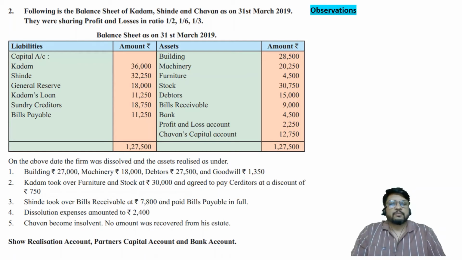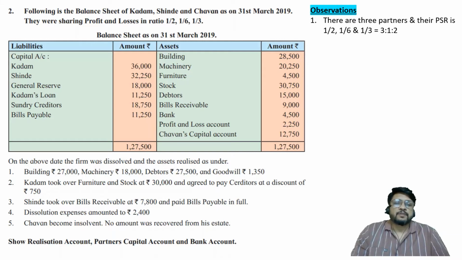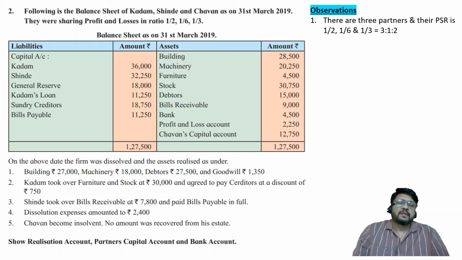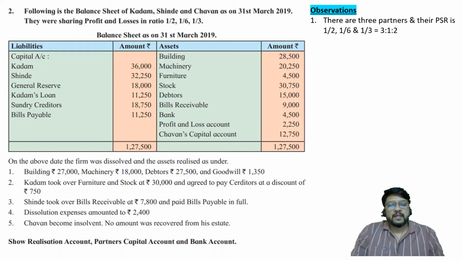So let us consider the observations. There are three partners. Their PSR is half is to 1/6 is to 1/3. So let us make the denominator the same. Let us consider the highest figure as denominator. Out of 2, 6 and 3, the highest one is 6. That means let us convert everybody into a denominator of 6. In that case the ratio becomes 3:1:2. So the PSR for our problem is 3:1:2.